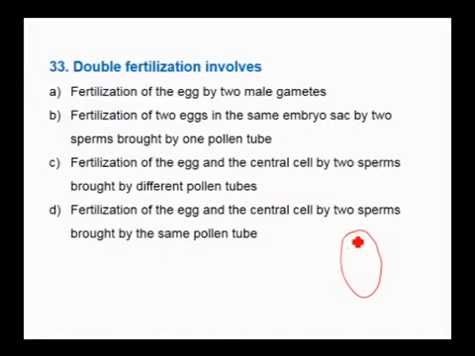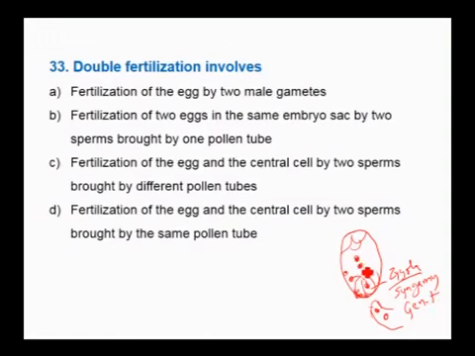Here we have an embryo sac: antipodals, two polar nuclei, egg cell, synergids. The pollen tube enters into the ovule with two male gametes. Synergids have filiform apparatus which direct the entry of the pollen tube. Two male gametes are liberated here. One of the male gametes fuses with the egg cell to form the zygote, called syngamy or generative fertilization.